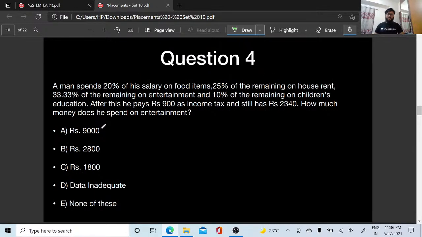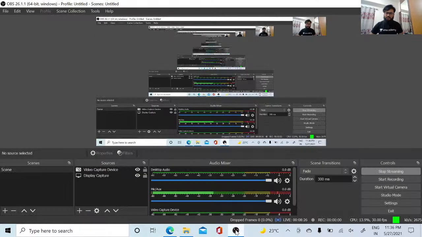Let's see the next question. A man spends 20% of his salary on food items, 25% of the remaining on house rent, 33% of the remaining on entertainment, and 10% of the remaining on children's education. After this, he pays rupees 900 as income tax and still has rupees 2,340. How much money does he spend on entertainment?